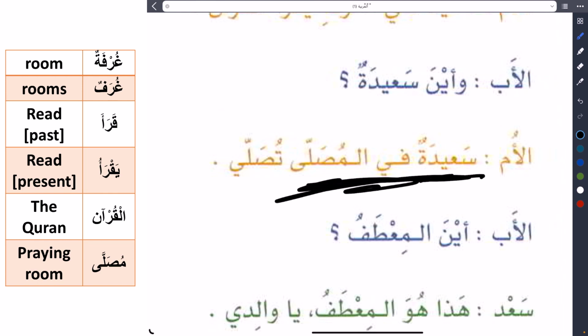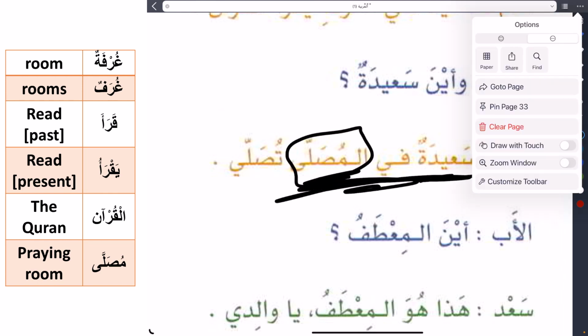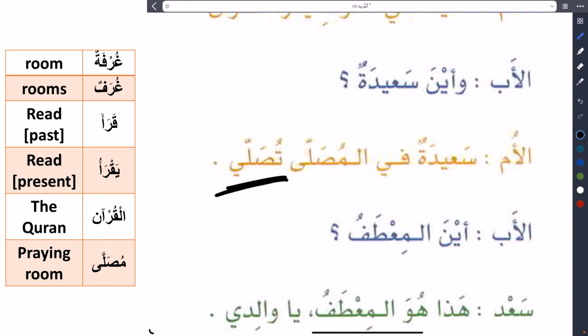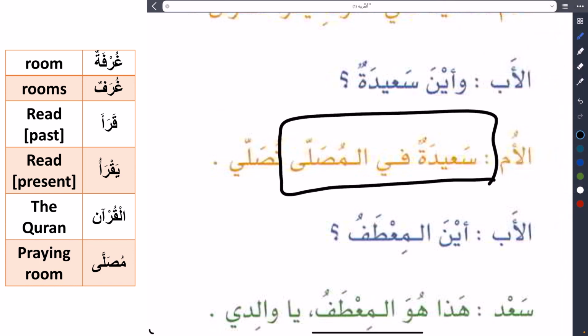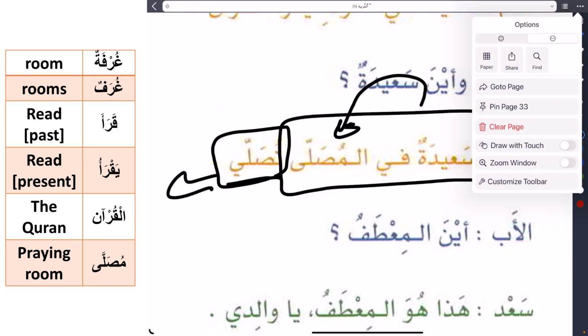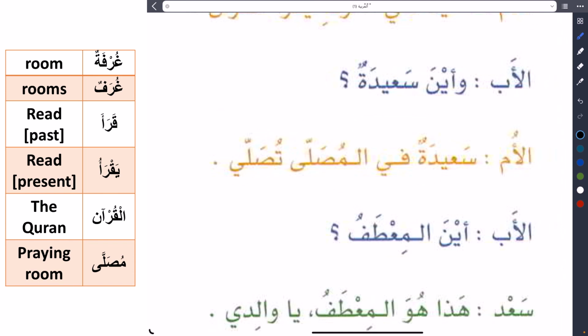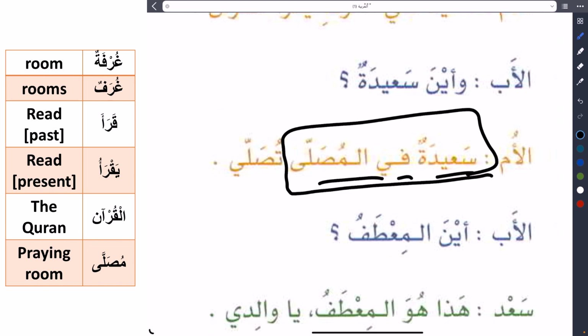So Sa'idatu, in the praying room, fil musalla tusalli. Let me say something here because I think the lesson is long now. We did a lot of things today. I will say a note on musalla and we will cover tusalli in the next lesson. I don't want to make the class too long and too hard. So we will say today this part only. We said Sa'idatu fil musalla. Sa'idatu is in the praying room, and tusalli, we didn't do that now.